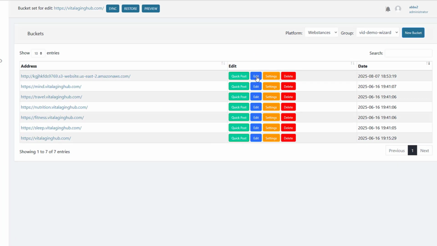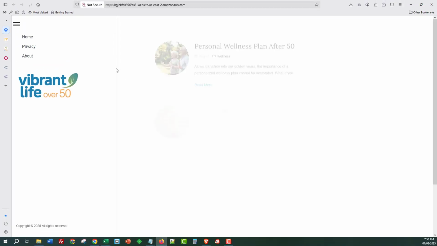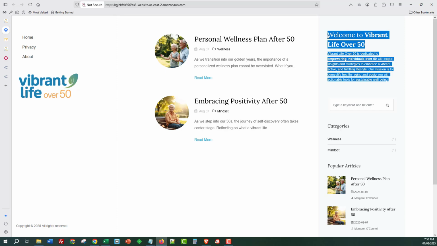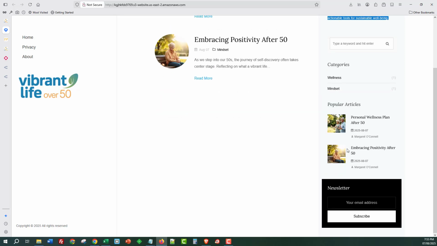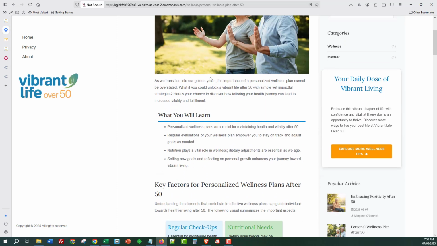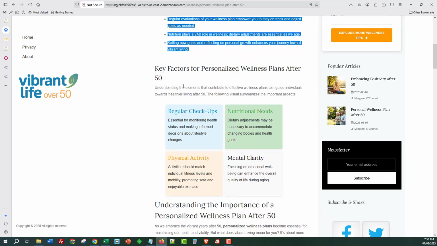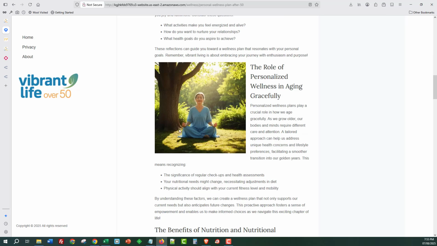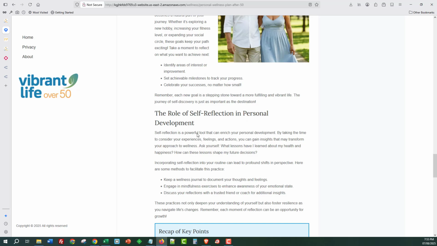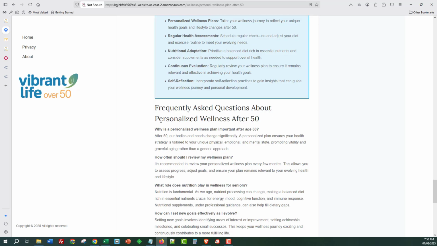I'll click on edit here and open this up in a new browser to see what's happened. As you can see, we've got a nice personalized logo. We've got our featured images here as well, and totally personalized sidebars and everything down here. If I go to this actual blog post, you'll notice everything is customized for us from all of our data and all of our posts. We also have our images inside of here. We have a video in here as well, and everything has been added for us.